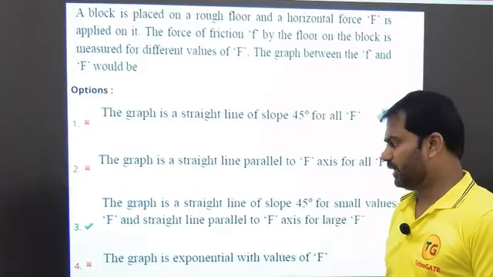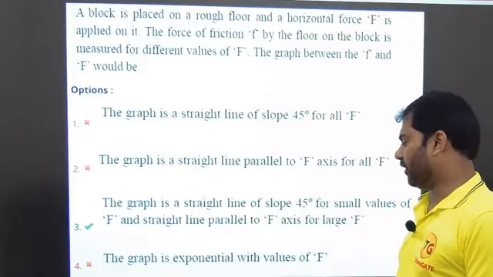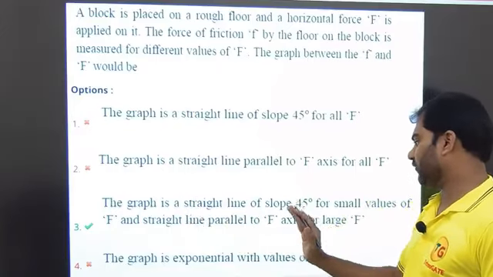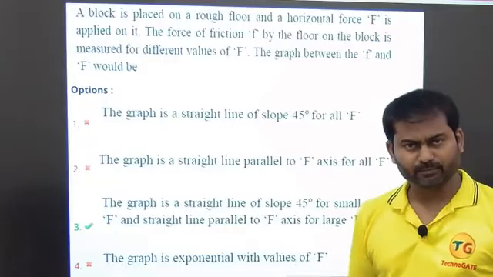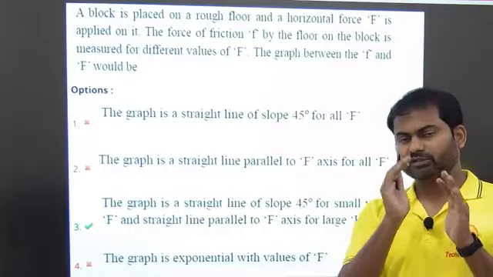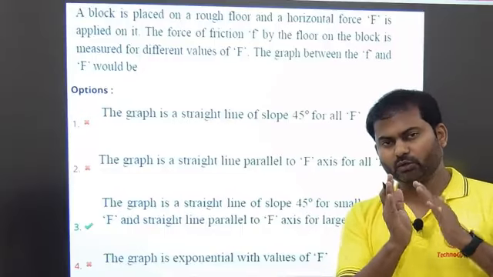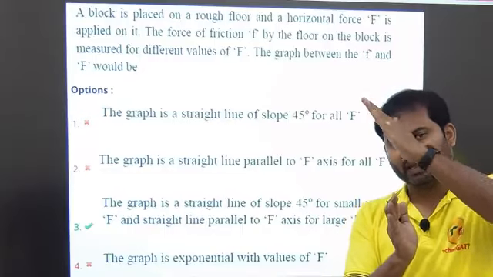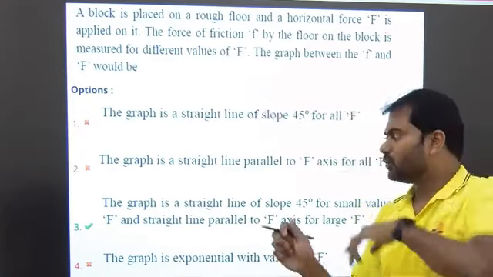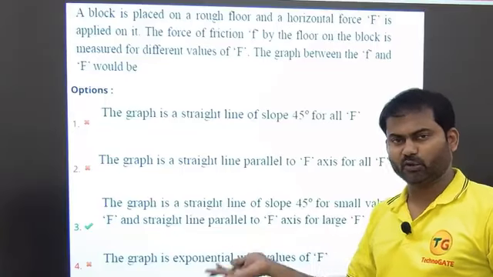Looking at the third option, the graph is a straight line of slope 45 degrees for small values of F and a straight line parallel to F for large values of F. It is right, because as long as the applied force is small, near zero, the friction force is varying according to the line of 45 degrees. Afterwards it becomes a horizontal line. So the third option is right and obviously the fourth option is wrong.